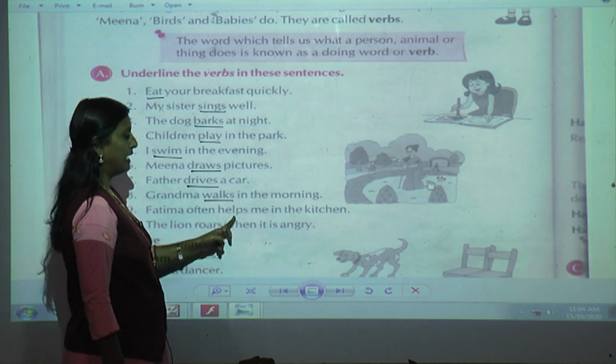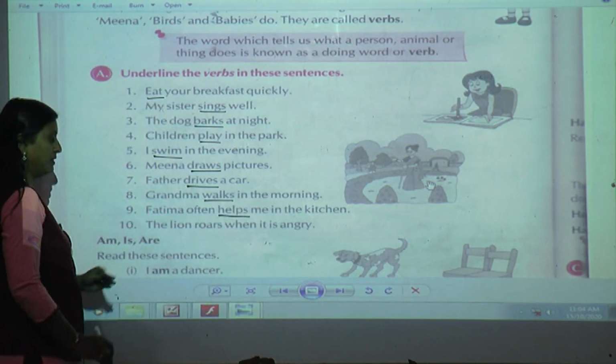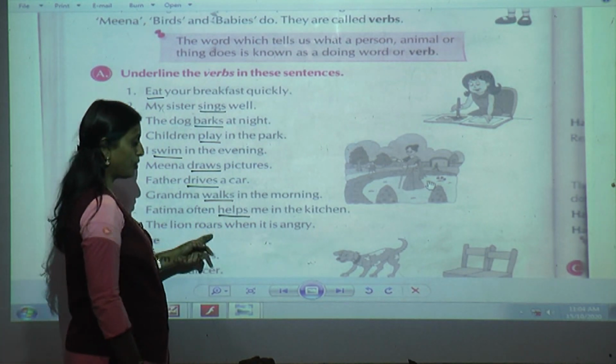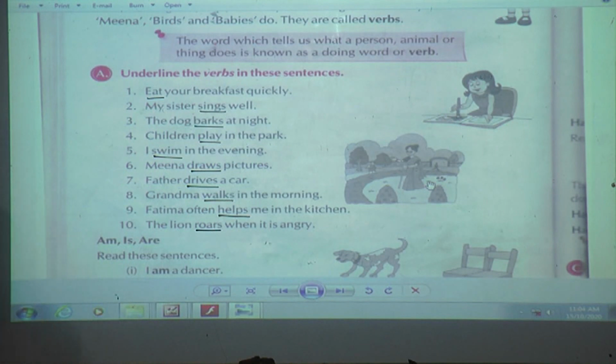Fatima often helps me in the kitchen. So helps. The lion roars. Yes, when it is angry. I hope that you have done along with me the given verbs. Okay, done. So here we have finished with the doing verbs.